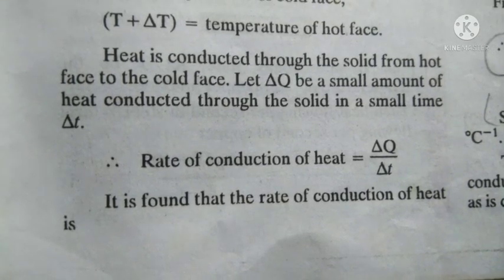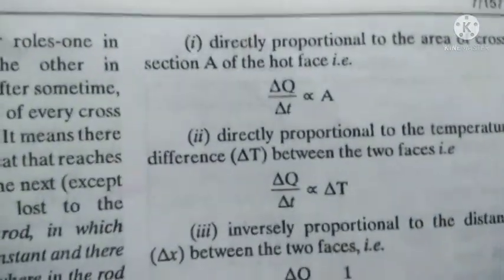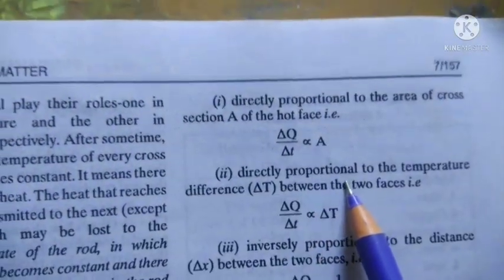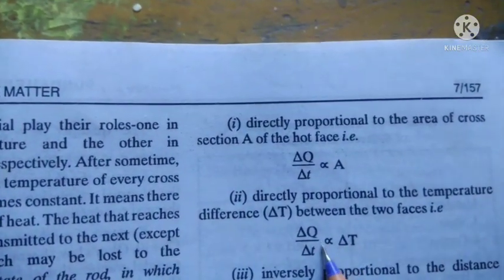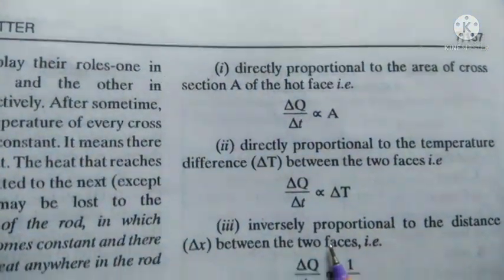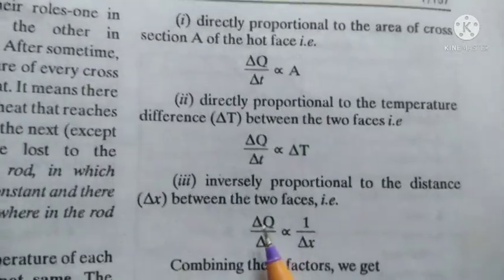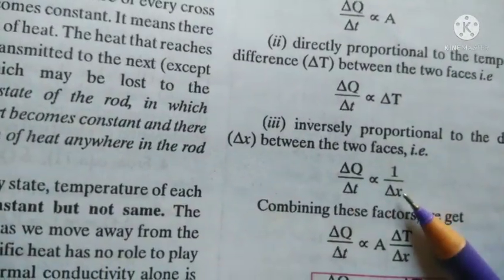And it is found that the rate of conduction of heat is directly proportional to the area of cross section of the hot face. Means delta Q upon delta T is directly proportional to A, and also directly proportional to the temperature difference delta T between the hot face and the cold face, but also inversely proportional to the distance between the two faces. So delta Q upon delta T is proportional to 1 upon delta X.